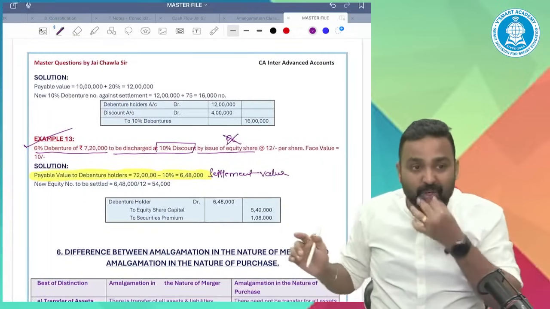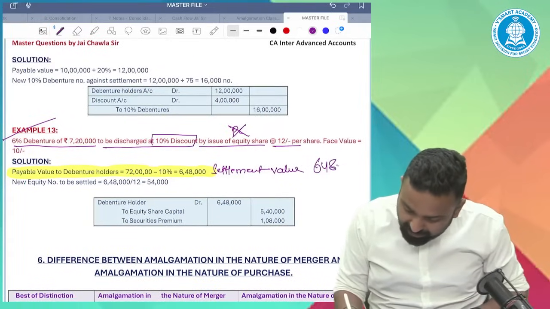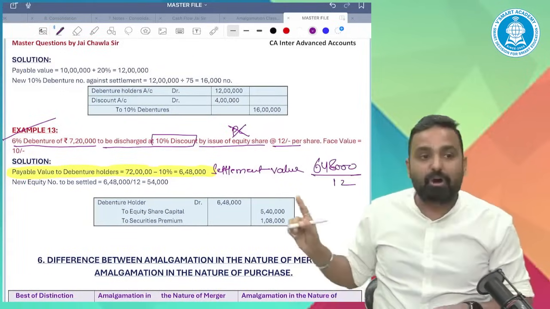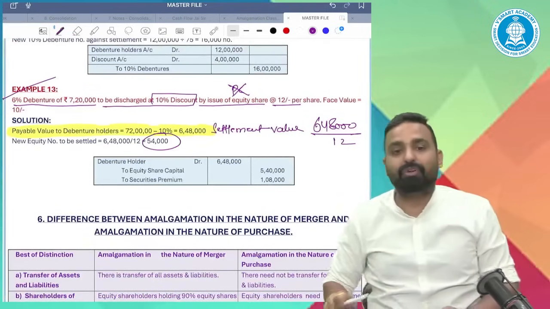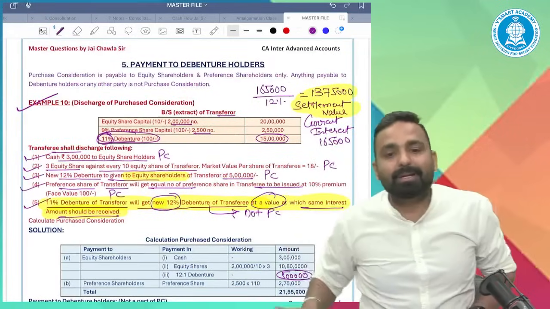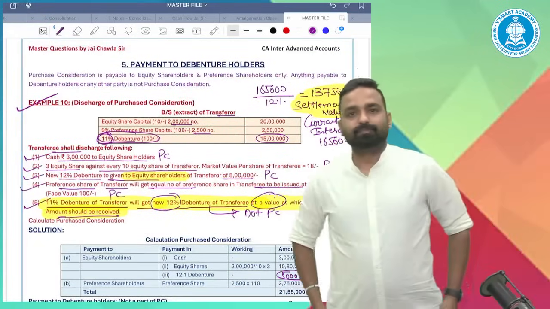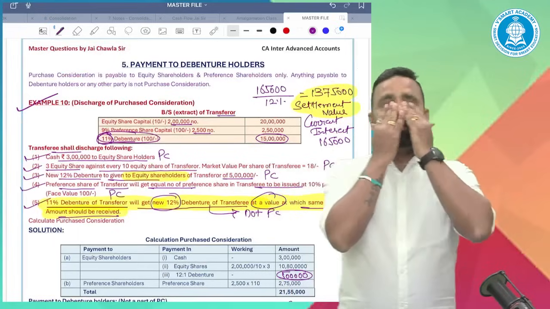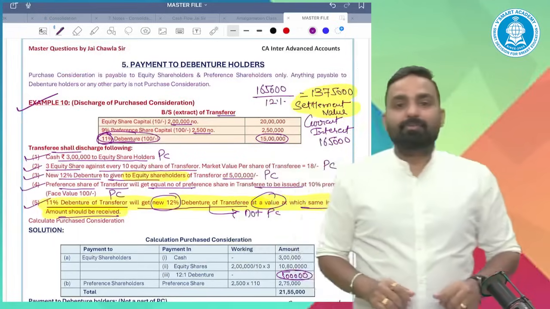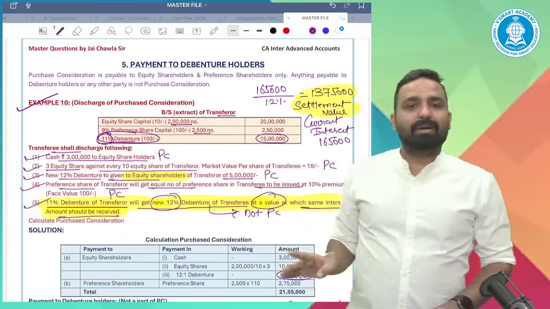Understood or not? So I will give the share at 12 rupees per share. Settlement value 648 divided by 12. How many shares will I issue? I will issue 54,000 shares. Have you guys understood this concept? So this was settlement of debenture holders. Understood, guys? Simple. So debenture holder settlement is also done.